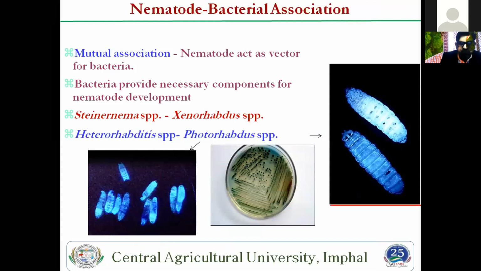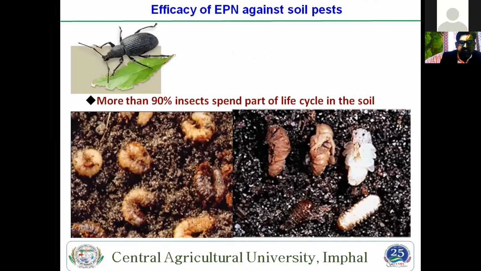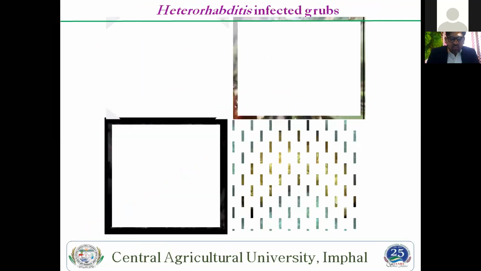Then these are the associations between the bacteria and the nematode. You see the efficacy is more than 90% on insects that depend on soil for their life cycle, and they easily control most of the pests occurring in soil by EPN or other nematodes.